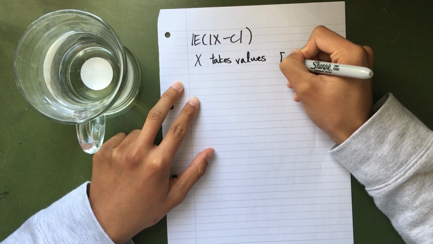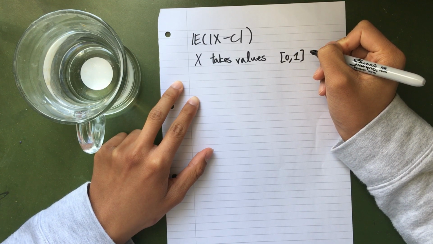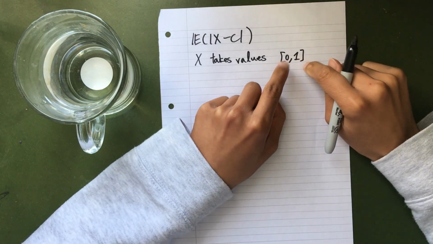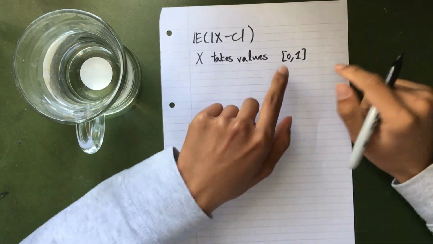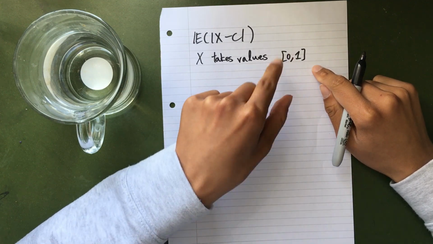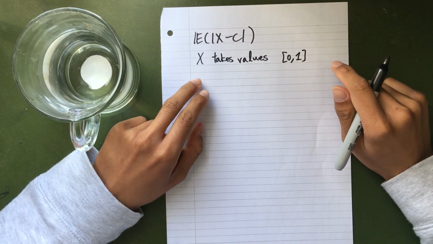What we're going to do is say that x takes values in the closed interval [0, 1]. So I'm going to say x is a real valued random variable. Not so fancy. And it's in [0, 1]. We could change this to any interval we like, or even from negative infinity to infinity with some analysis. But I'll keep it [0, 1] because the main idea of the proof will stay the same.